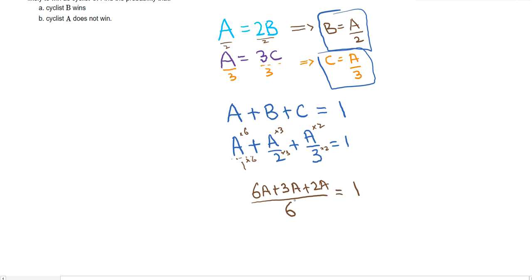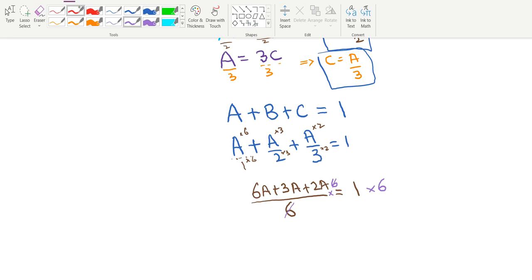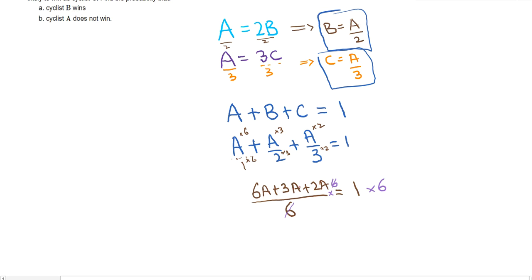to the numerator, to the other side. Now, the way to get rid of something which is in division, you multiply it. So I multiply this over here by 6, okay? And I multiply on the other side by 6 as well. So this times 6 and this divide 6 cancels out, or it becomes 1. And now I'm remaining behind with 6a plus 3a plus 2a, that's 11a, equals to 1 times 6 is 6.